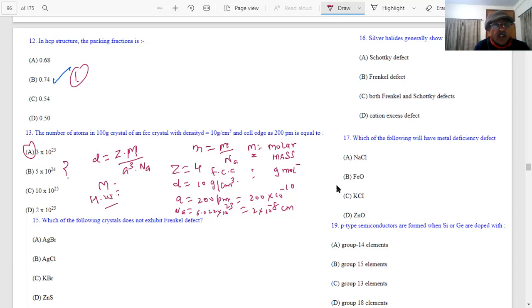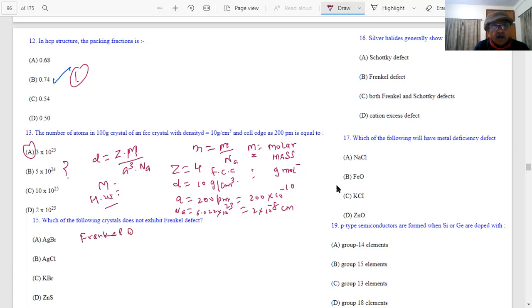Next question on the screen. Which of the following crystals does not exhibit Frenkel defect? Such questions are going to be there in your paper, so be very clear. Options: KBr, silver bromide, silver chloride, zinc sulfide. What is the Frenkel defect?